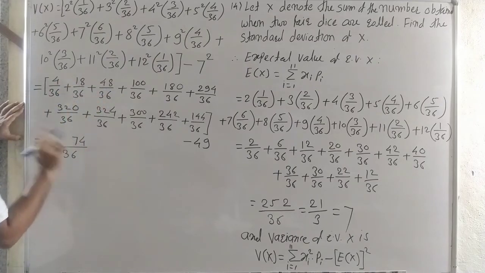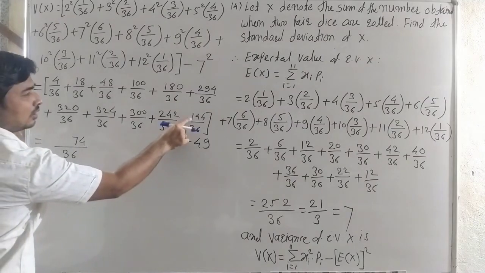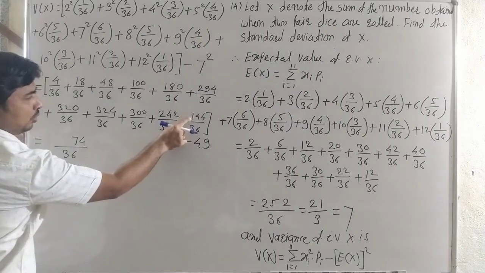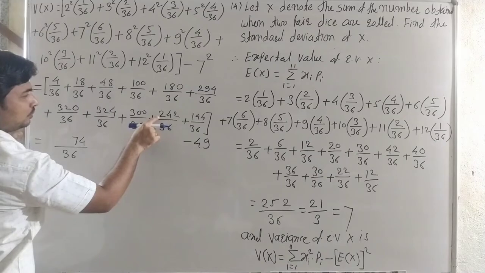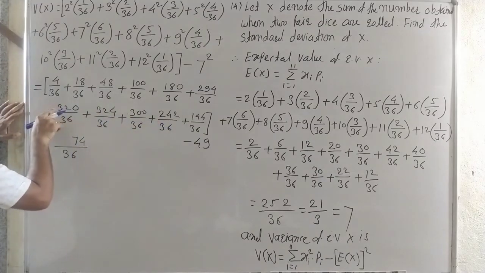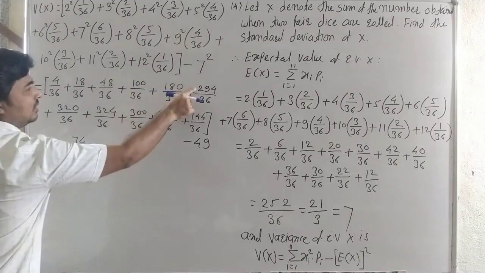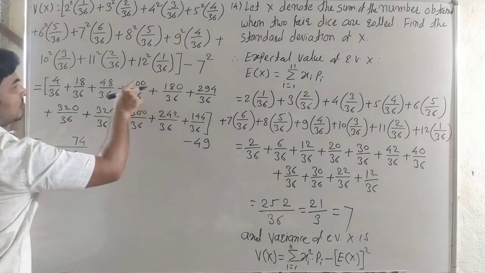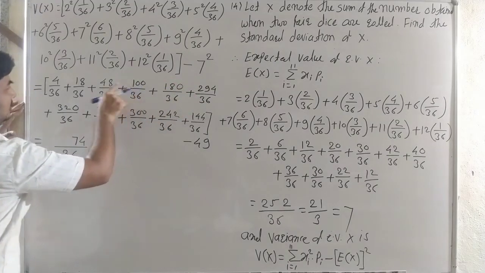Okay, again carry 3. Here it is 1 plus 3, 4. 4 plus 2, 6. 9, 12, 15, 17, 18, 19. It is 19.